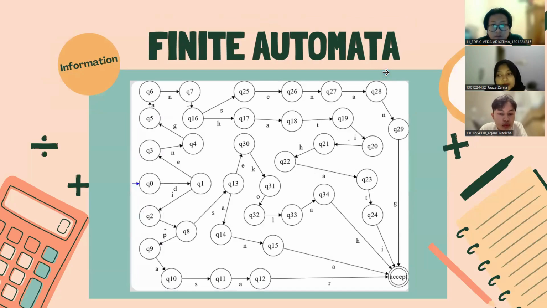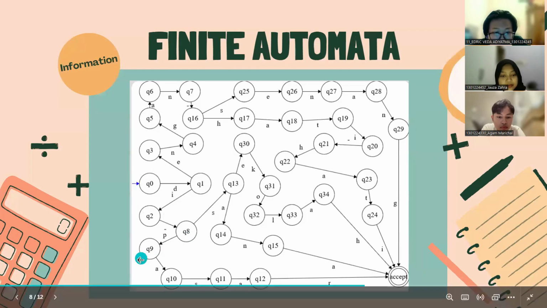And we move to the finite automata for information. For example, we have di pasar. The first step is Q0, then Q1, then Q2, and Q8, and Q9, Q10, Q11, Q12, and the final set is accept.